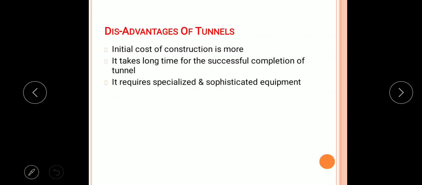Though there are numerous advantages of tunnels, they are subjected to disadvantages also. First disadvantage is initial cost of construction is more and it takes long time for the successful completion of tunnel. And at the same time, tunnel requires specialized and sophisticated equipment.